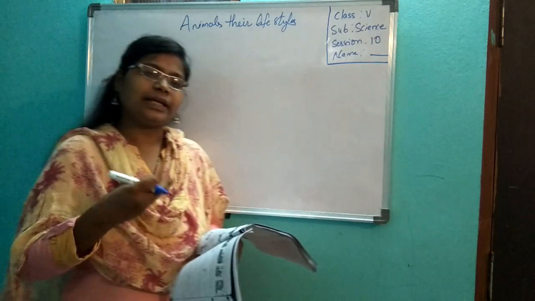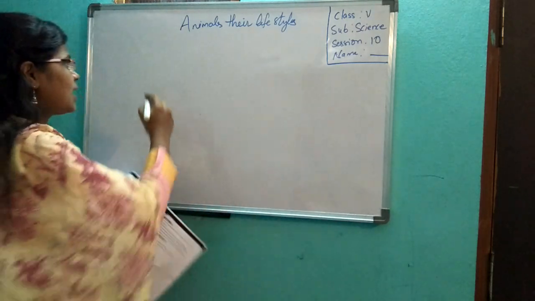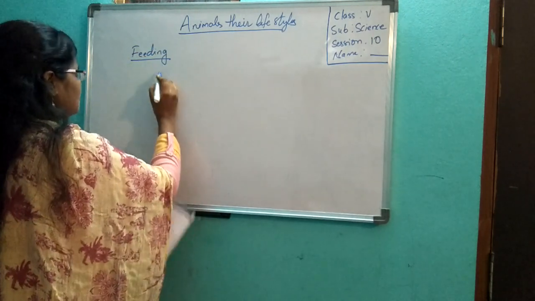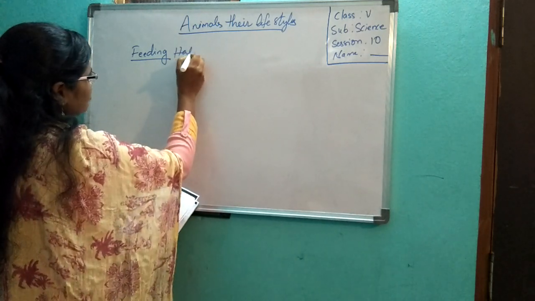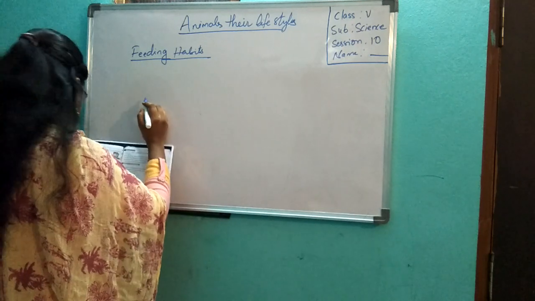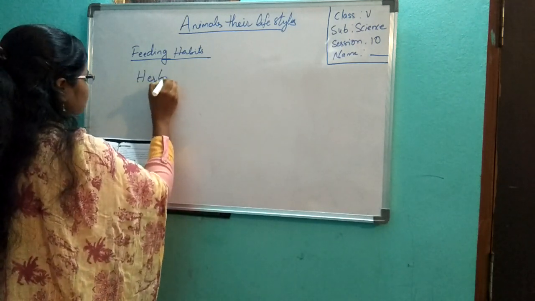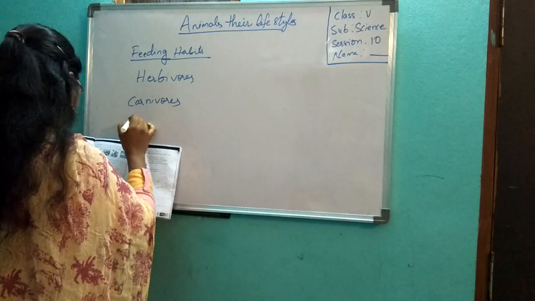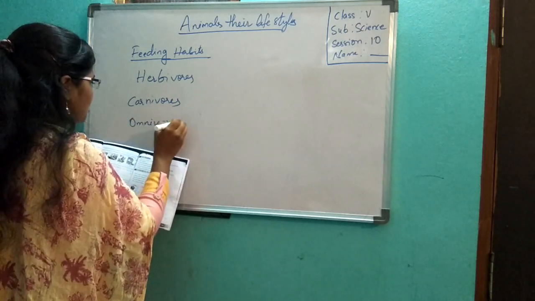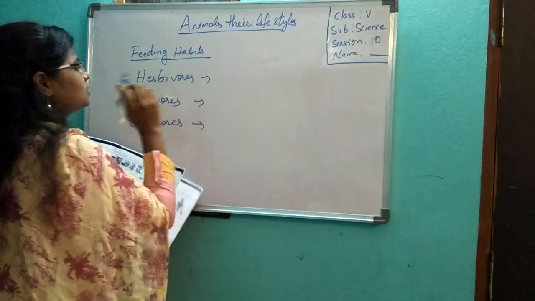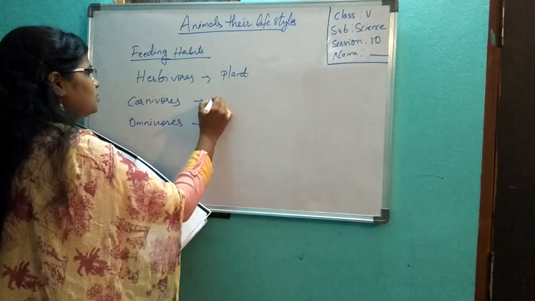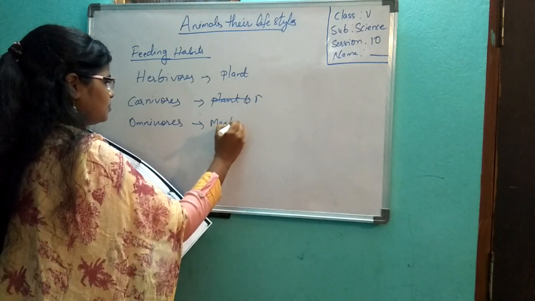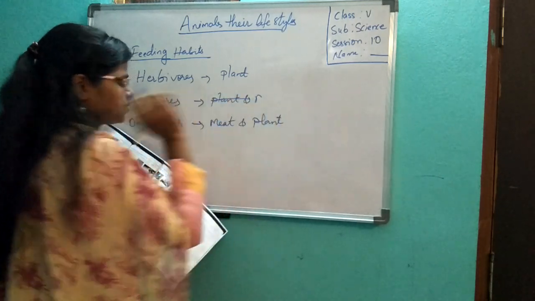Based on their eating habits, animals are divided into three types: herbivores, carnivores, and omnivores.